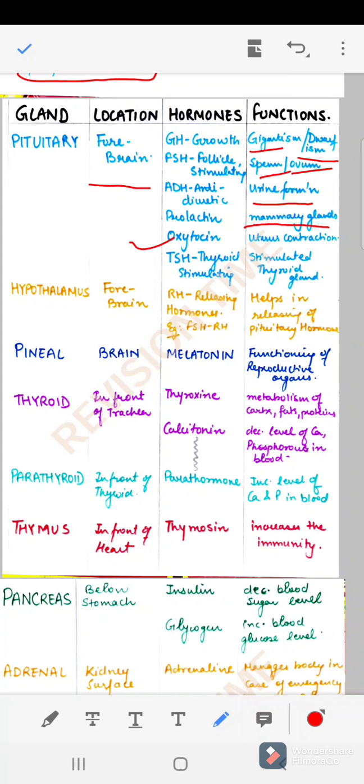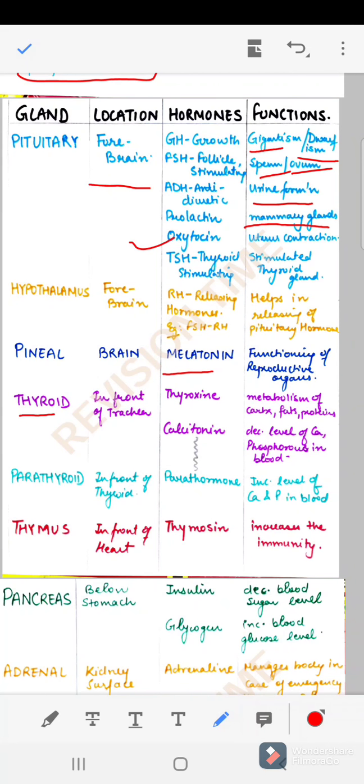Next we have the hypothalamus, also a part of the forebrain. It is releasing the RH hormones, the releasing hormones, which help in the release of the pituitary hormones. For example, we have FSH-RH, which stimulates the pituitary gland to release the follicle stimulating hormone. In the same way we have growth hormone releasing hormone, TSH-RH, etc., right? Next we have the pineal gland. It is also present in the brain. It is releasing the melatonin hormone, which is responsible for the functioning of the reproductive organs.